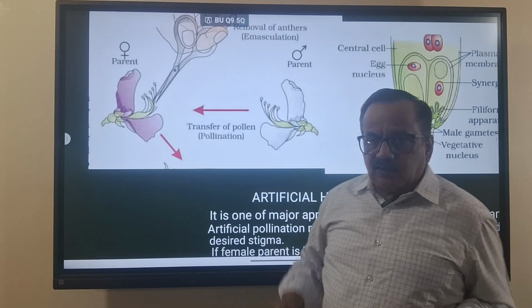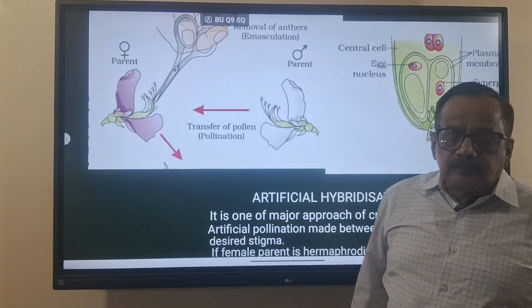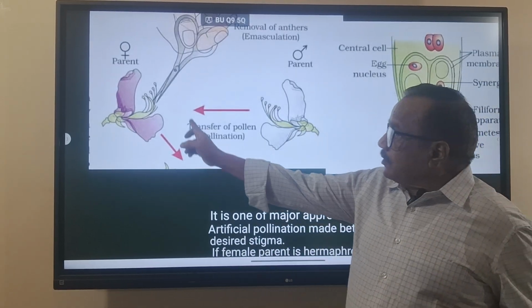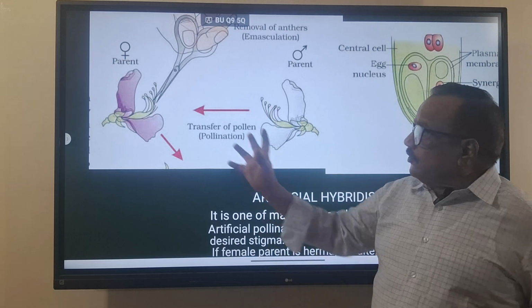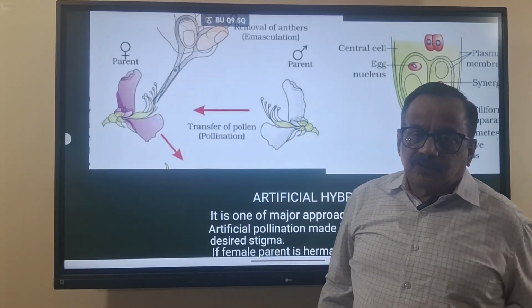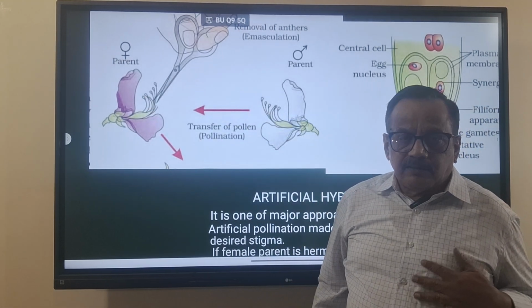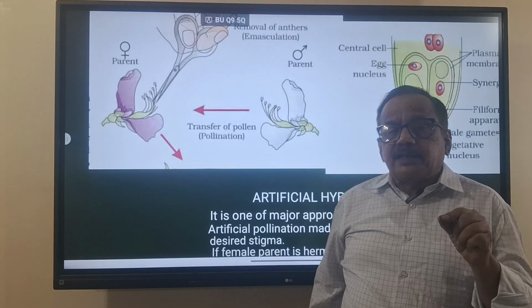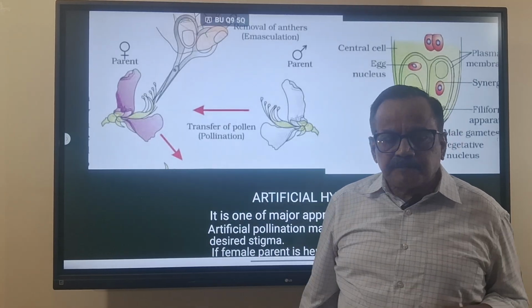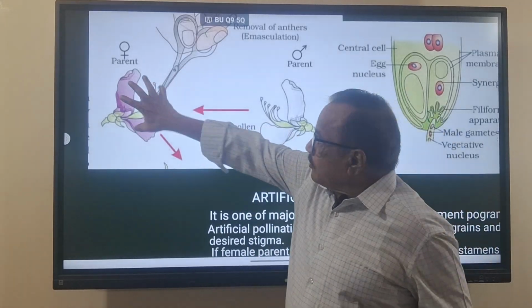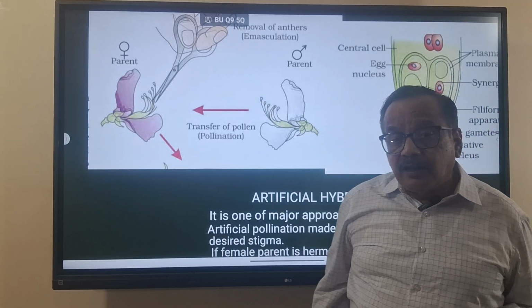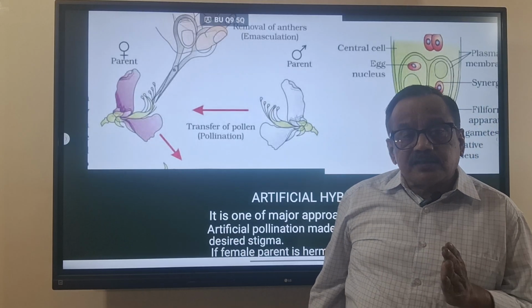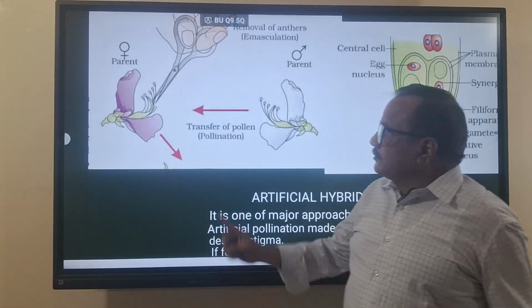After removing the stamens from the bud, we cover it with a bag, a butter paper bag. Why butter paper? Because aeration will be there for that flower. So we cover it with a butter paper bag. Removing the stamens in this way is called emasculation.